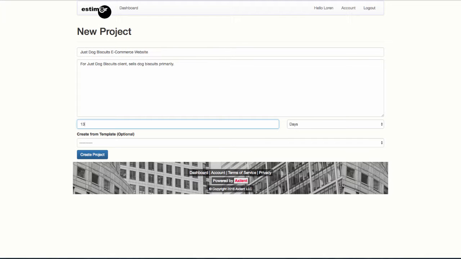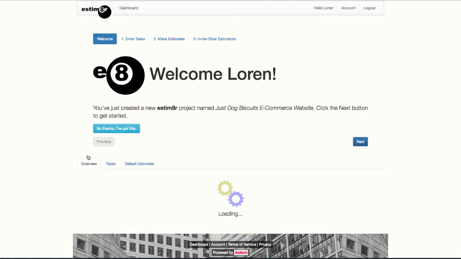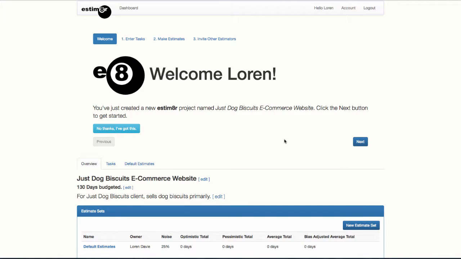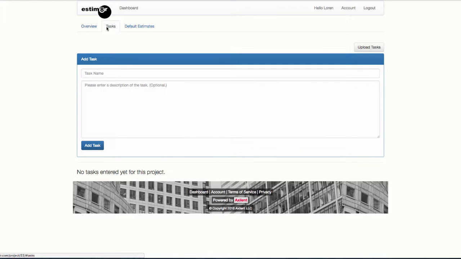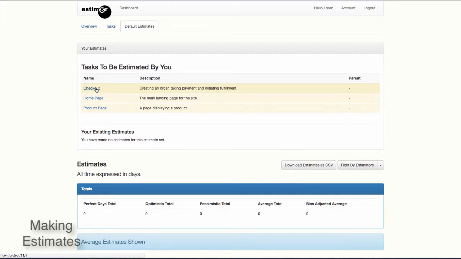Let's say we've been asked to make estimates for a simple e-commerce website. We'll make a new estim8r project and then enter the tasks for the website. Alternately, we could upload the tasks as a CSV file or import them from Pivotal Tracker. Now it's time to make estimates.